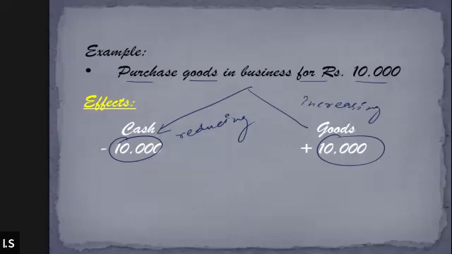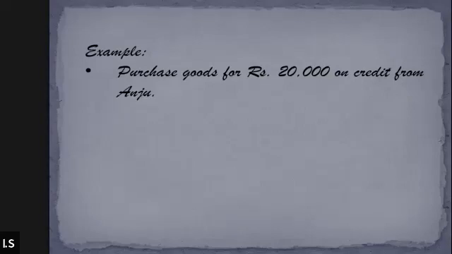Labiba? Yes, sir. All right. I'm giving you another example, and I just want to know, which two aspects of the business will get affected? See, purchase of goods for rupees 20,000 on credit from Anju. Tell me, what are the two things it is going to affect? When we buy goods for rupees 20,000 on credit from Anju, what will happen in a business? How is it going to impact the business?